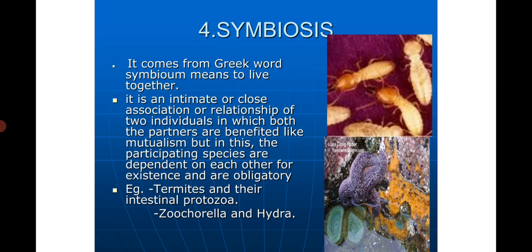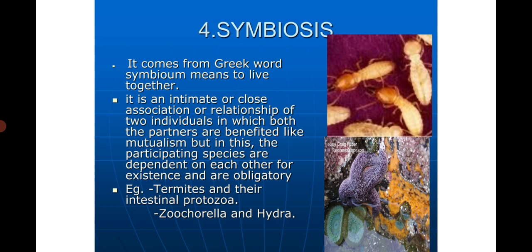Symbiosis. The word symbiosis is Greek in origin and means to live together. It is an intimate or close association or relationship of two individuals in which both partners are benefited, like mutualism, but in symbiosis the participating species are dependent on each other for existence and are obligatory. An example is that between termites and their intestinal protozoa. The termites provide the habitat and the food in the form of wood, that is cellulose, which they cannot digest.